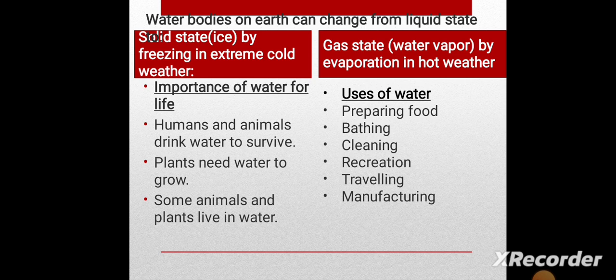So what are the uses of water? Preparing food, bathing, cleaning, traveling, manufacturing, recreation. Recreation is like the aqua park. Okay? So what's the importance of water for life?